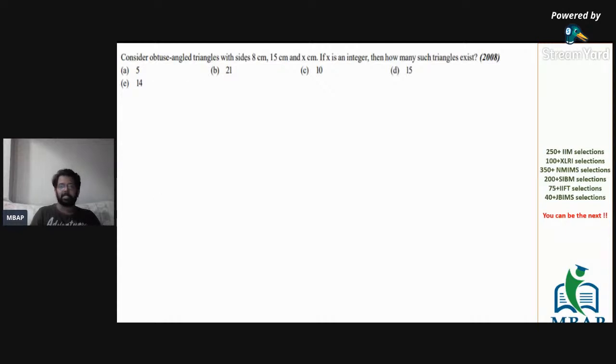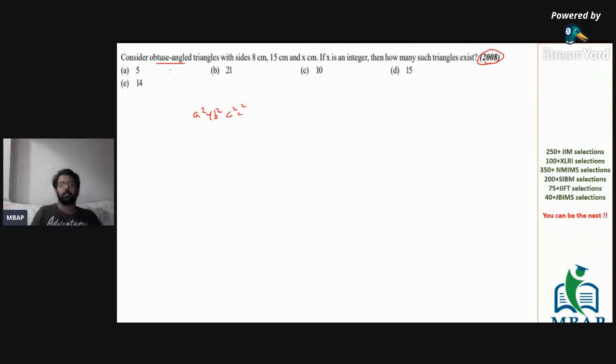On the same lines, now let's see a 2008 actual question. Now the question is, consider an obtuse angle triangle. Obtuse again means a square plus b square should be less than c square. That's the only case possible. For a triangle there are only two conditions: sum of two sides more than the third side, difference of two sides less than the third side. That's it. The only two cases which we will consider.